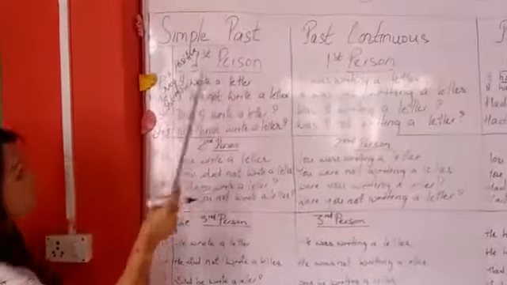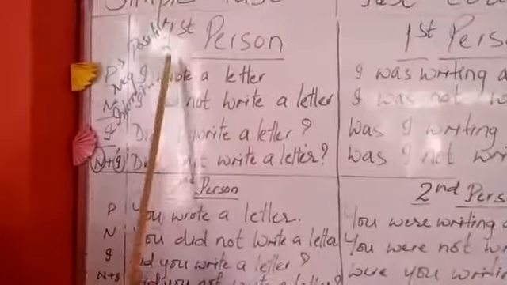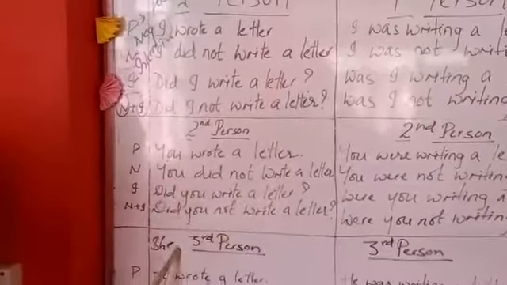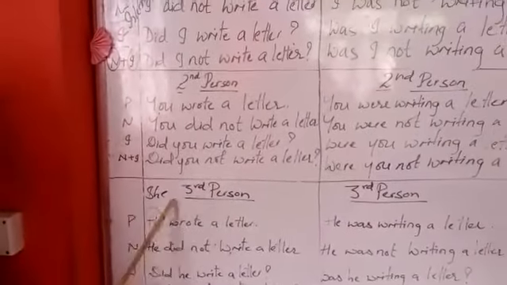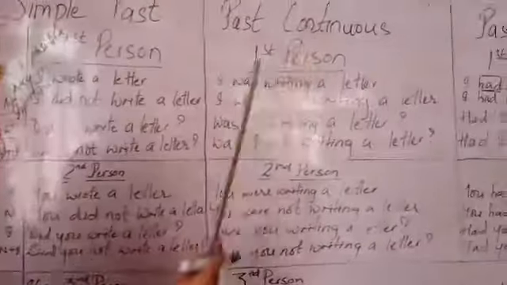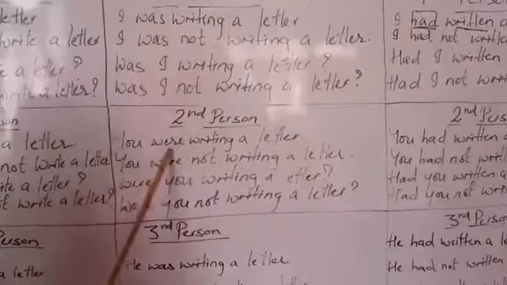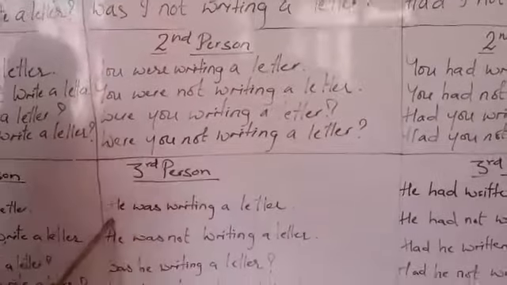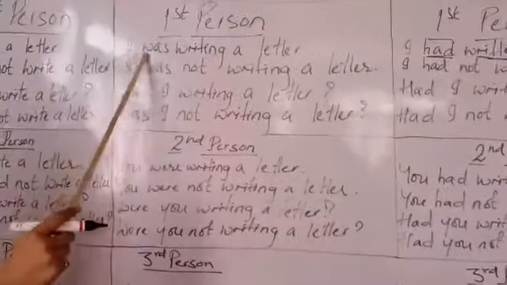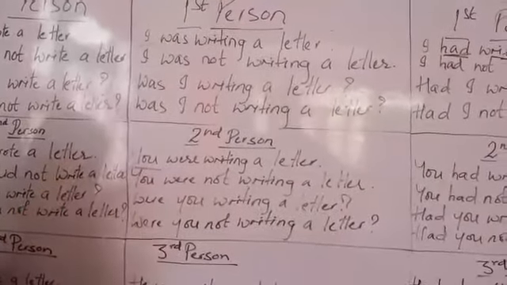Let's read together. I wrote a letter. First person. Second person, you wrote a letter. Third person, he or she wrote a letter. Past continuous: I was writing a letter. Second person, you were writing a letter. Third person, he was writing a letter. As you can see, everything is similar except I, you and he.